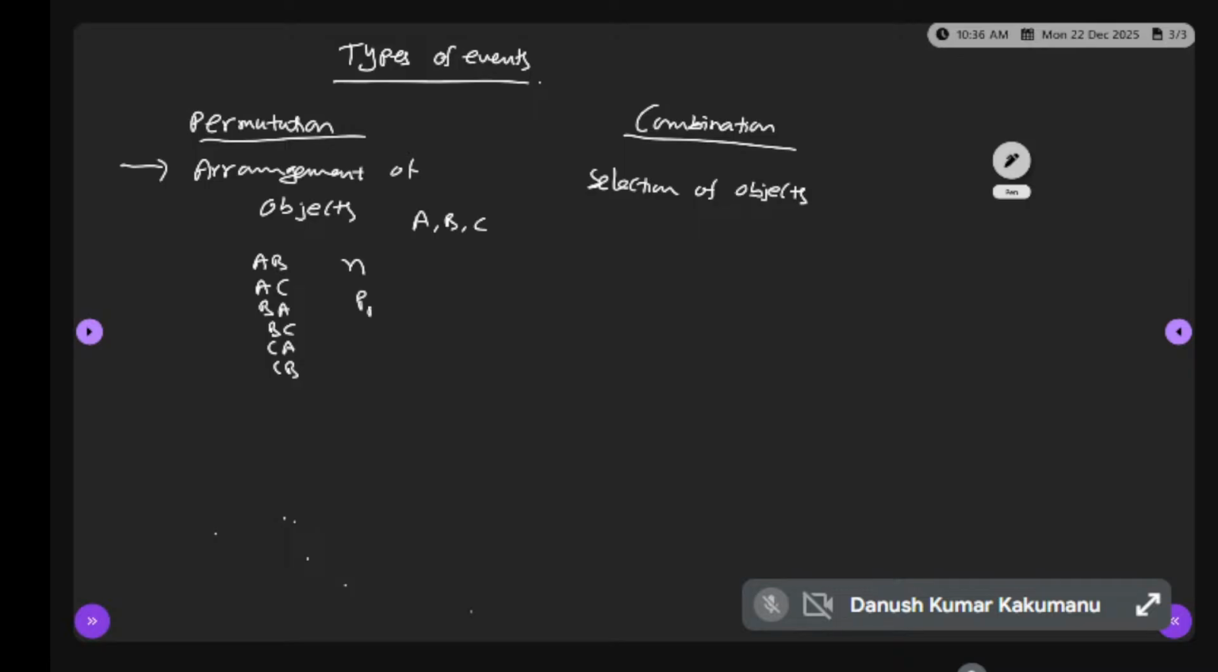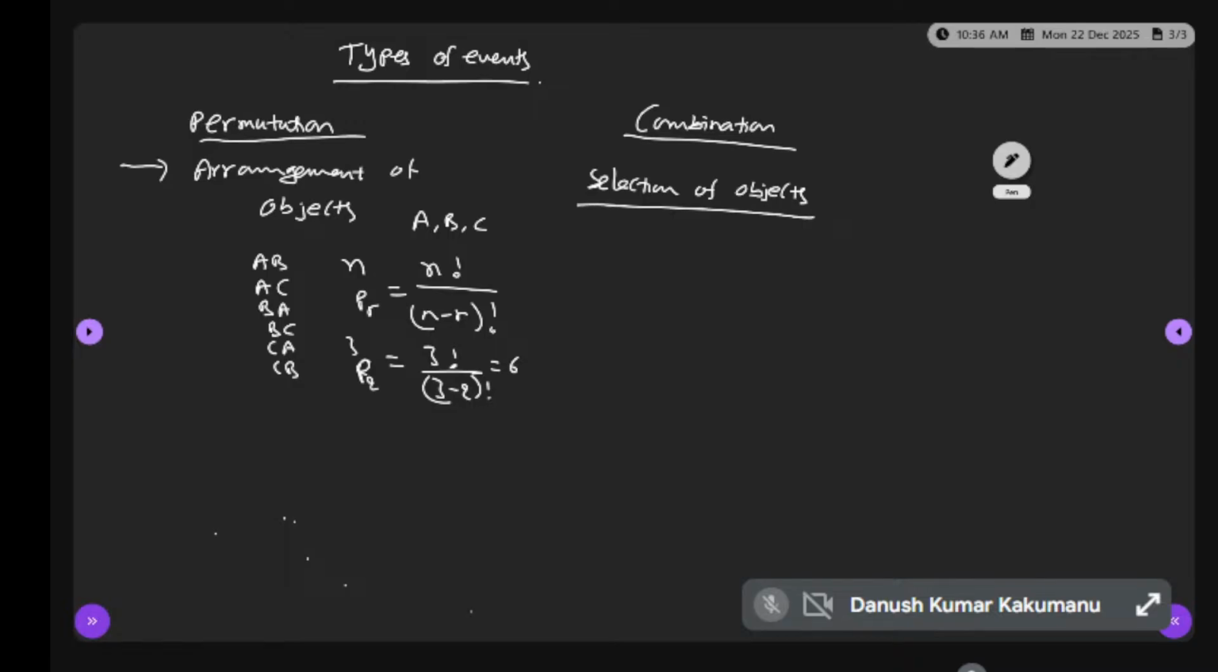What is the nPr formula? n factorial by n minus r factorial. You know this formula. Here, out of the three, 3P2 is 3 factorial by 3 minus 2 factorial, which is 6.